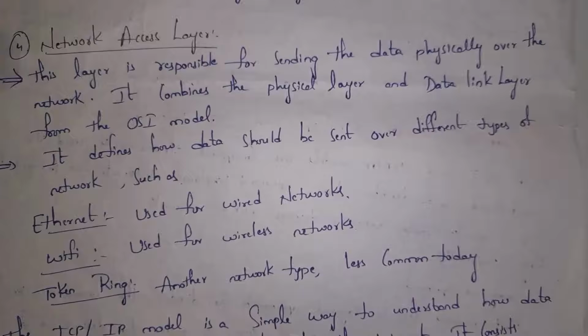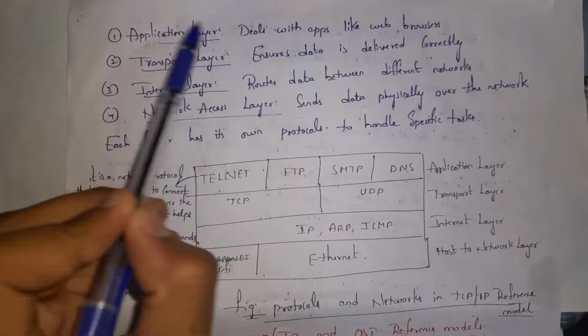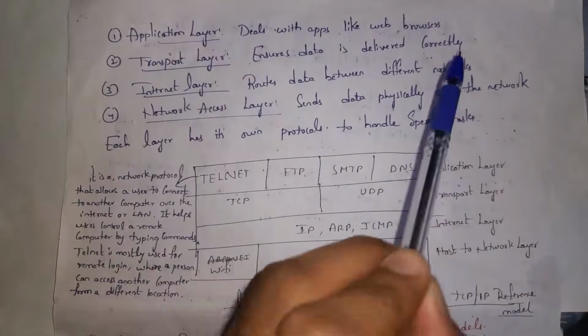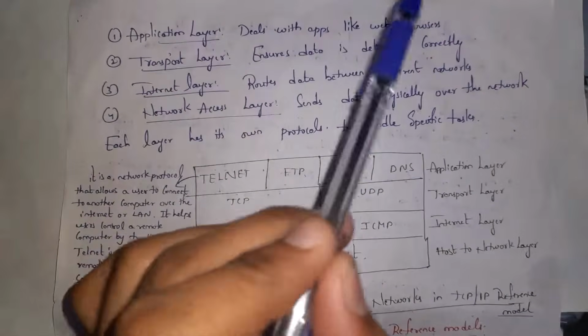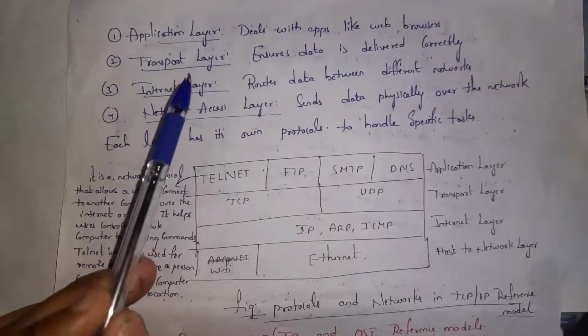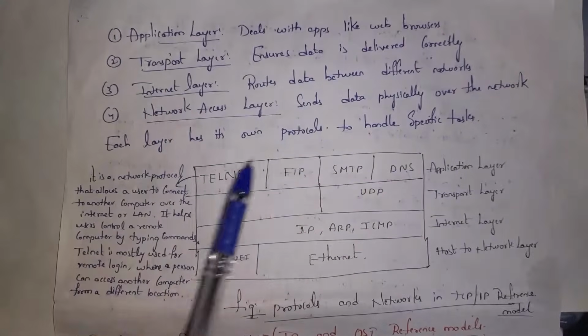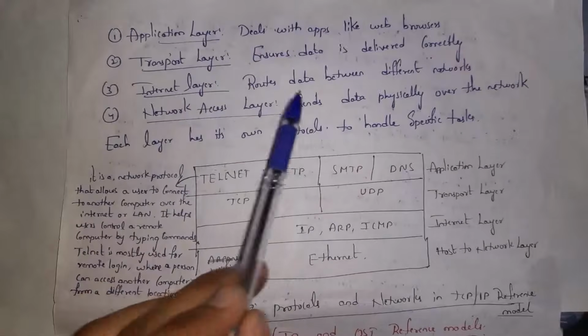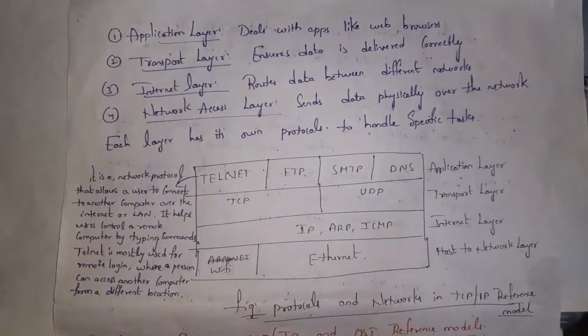So network access layer will decide how data should be sent over different types of networks. As TCP/IP contains only 4 layers, this model is simple to understand. So application layer deals with web browsers like Google Chrome, Firefox, and transport layer will ensure data is sent without errors or not. By using internet layer, data is sent between different networks. And whereas network access layer will send data physically over a network, that is either by using wires or wireless.